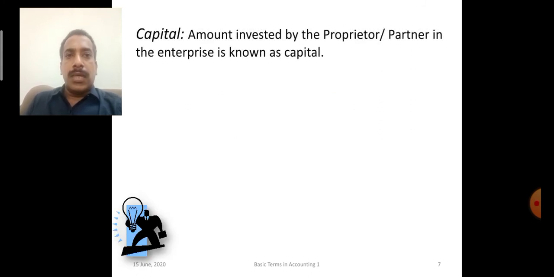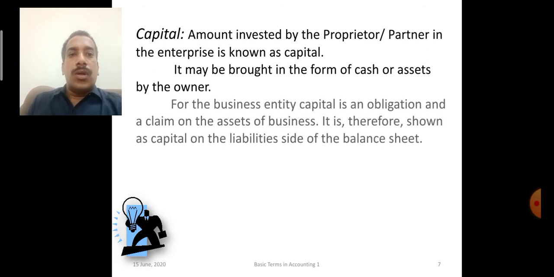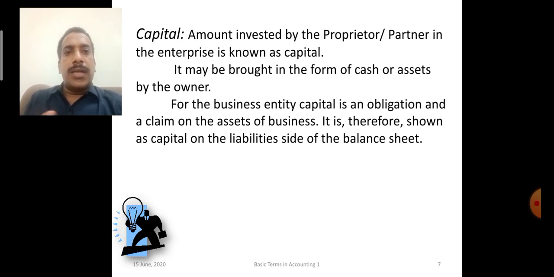Next term is capital. Now most of you may be knowing the meaning. Capital is the amount invested by the owner, proprietor of the business, in the business. Now capital can be introduced in the form of cash or assets by the owner for the business. Now in the next chapter we will study business entity concept or separate entity concept.